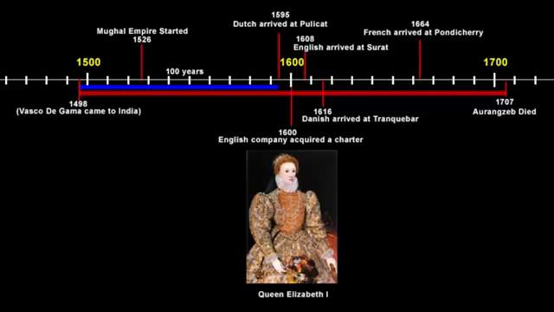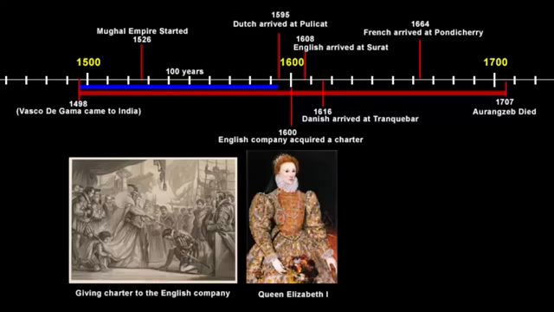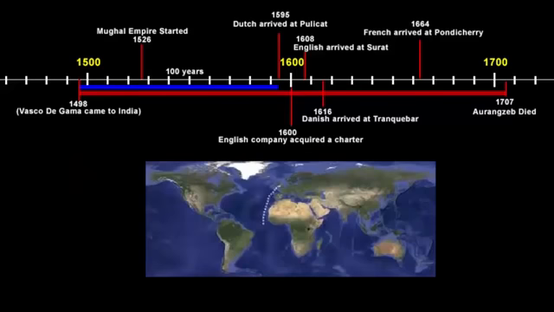Charter means a written legislative paper of a country. So Queen Elizabeth I signed a paper where she gave in particular this English company complete individual right to trade with the eastern countries. Now with this charter, the company went to the eastern side through ocean route, looking for new lands from which it could buy goods at cheap price and carry them back to Europe to sell at higher prices. Basically, they wanted to be the loan shark. And why so? Because as per the signed charter, no other English trading company could trade.